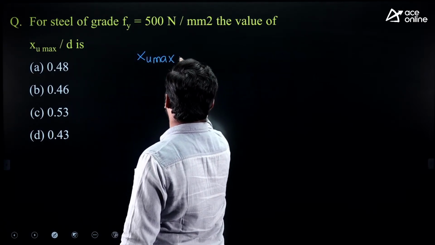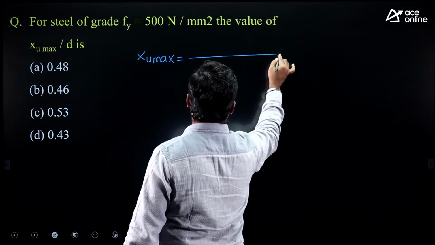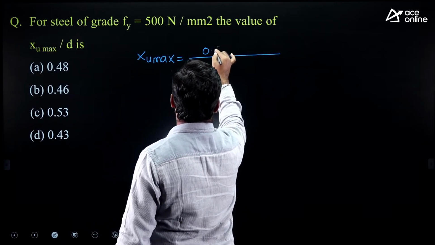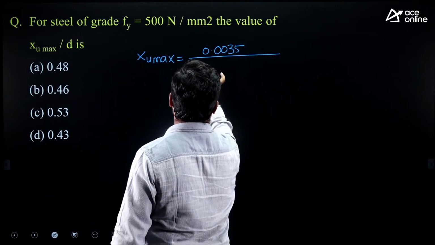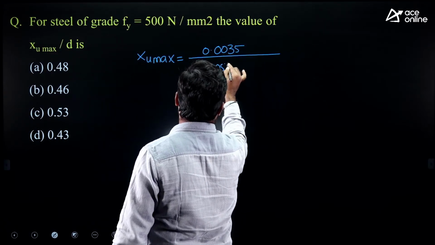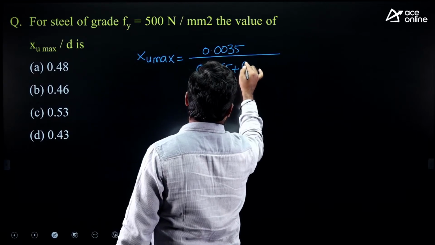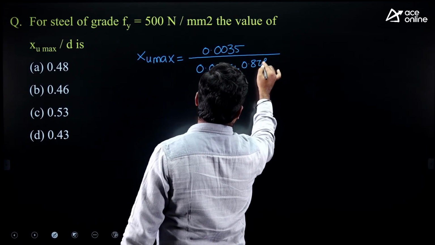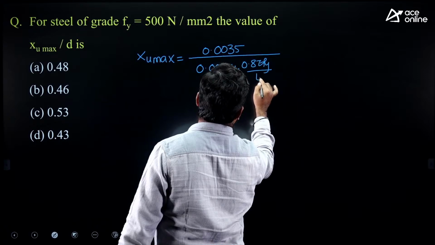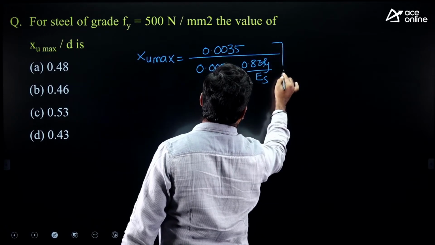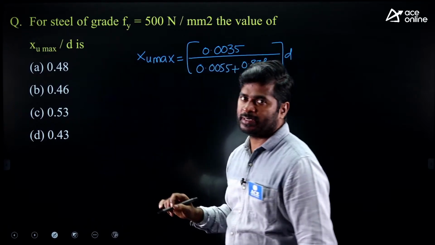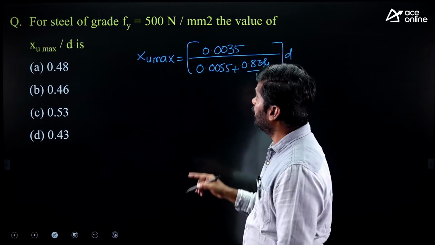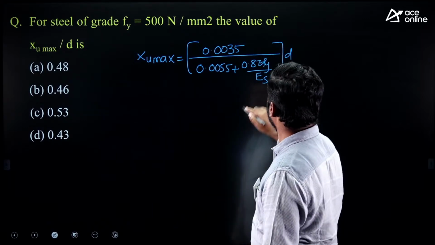XU max is the limiting depth of neutral axis, which is 0.0035 upon 0.0055 plus 0.87 Fy upon Es into D. This is XU max. They are asking XU max upon D, that too for 500 grade steel.